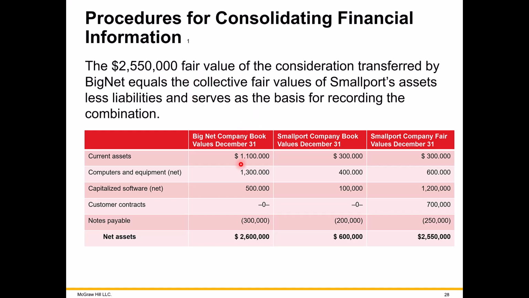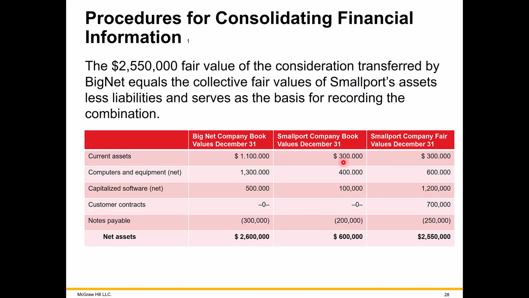So we're given two columns here. One is the book value for BigNet, our parent, and one is the book value of SmallPort, our target subsidiary. And here for SmallPort, the amount for fair value of the same assets and also liabilities.